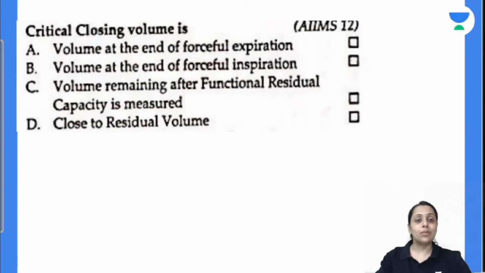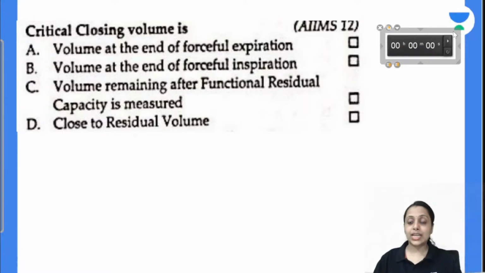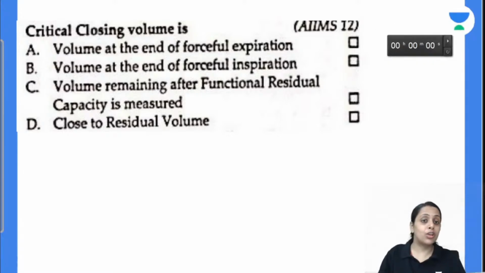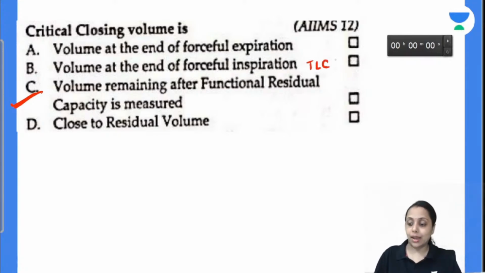Critical closing volume is option A, volume at the end of forceful expiration. Option B, volume at the end of forceful inspiration. Option C, volume remaining after FRC is measured. Option D, close to residual volume. Critical closing volume is the volume remaining after FRC is measured. No, it's not B. Volume at the end of forceful inspiration is our total lung capacity.